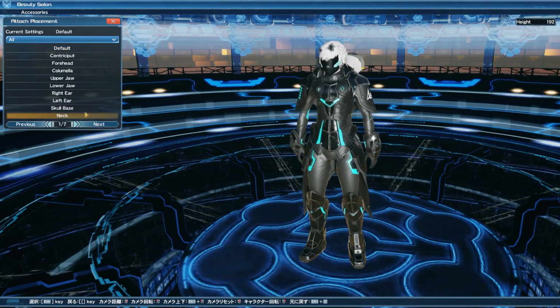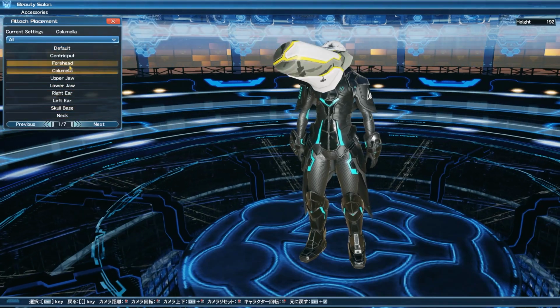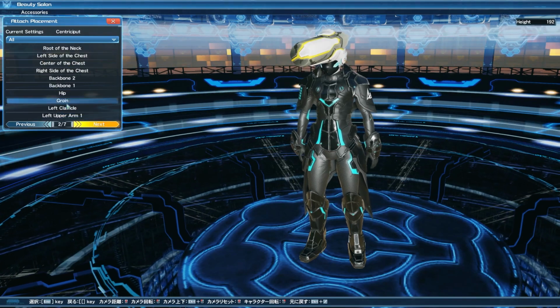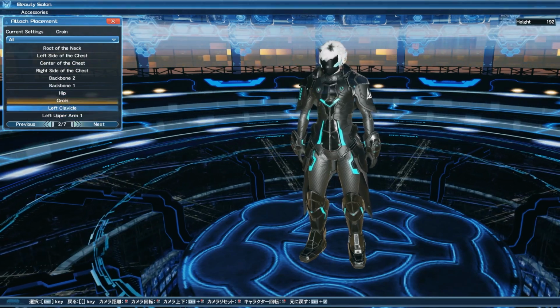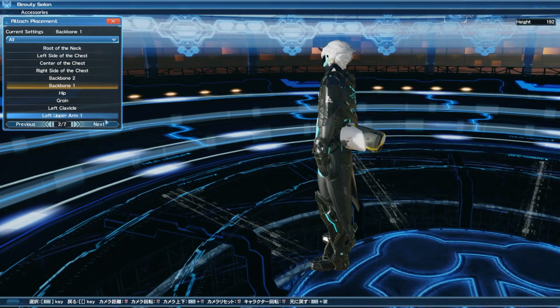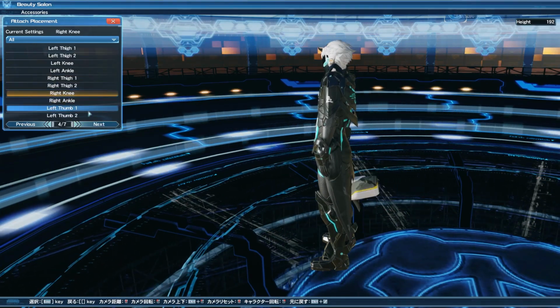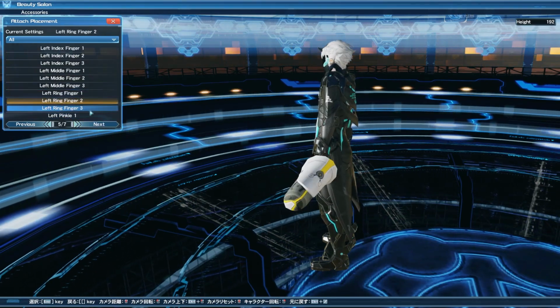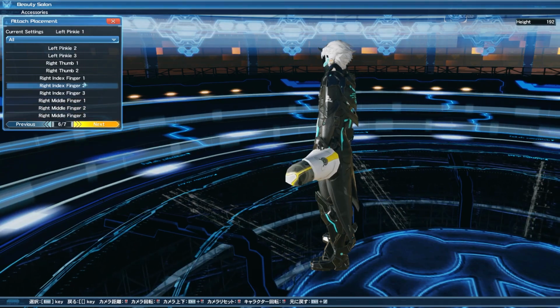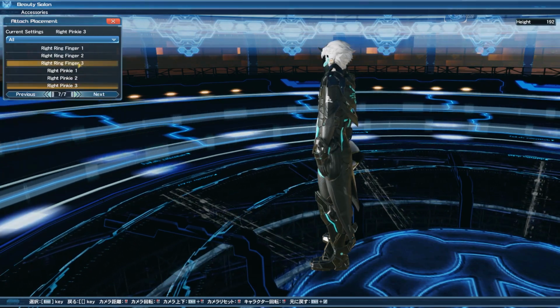And the other cool thing is that in changing the anchor point, there are a ton of different options. You can change the anchor point to one of the individual fingers on the left and right hands. You can also change them to different parts of the body. There are 7 pages worth of different anchor points that you can put accessories on now.